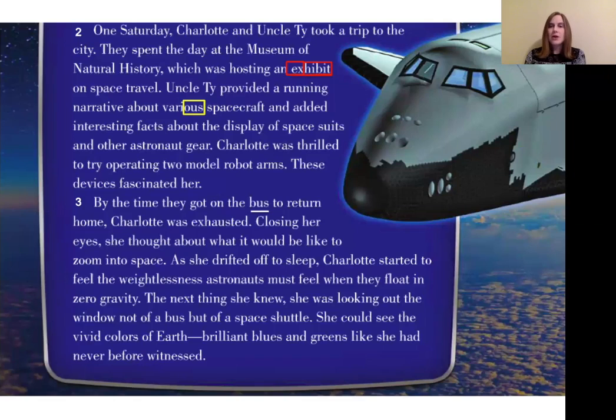Toward the end of that paragraph, where is she? So she's looking out a window, but not a bus window. She's looking out a space shuttle window. So what's happened in that paragraph for Charlotte to go from a bus to a space shuttle? When I look real closely, I see right here that she drifted off to sleep. So the setting kind of changes, but not exactly. Charlotte's really still on the bus, but she's dreaming that her setting has changed and she's in a space shuttle.